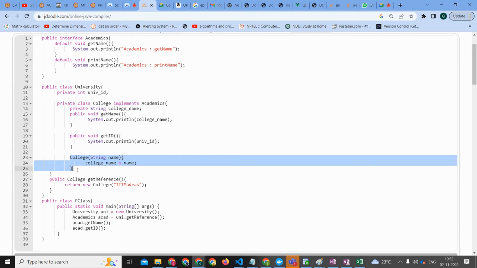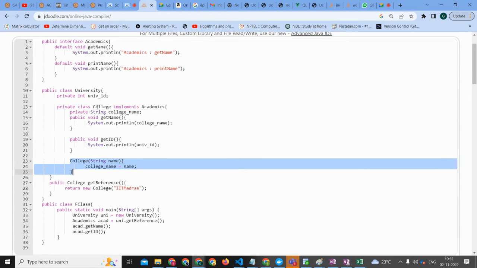There is no constructor here? We have the college constructor, it's a private class. Yes, we have the college class also, and the college constructor has got the college name as IIT Madras.